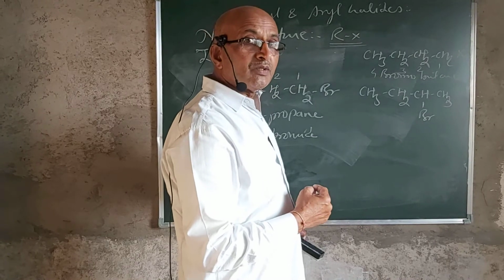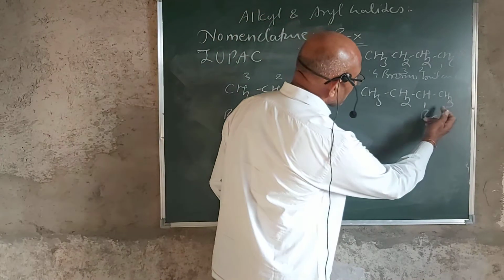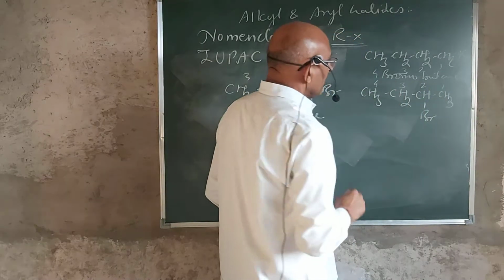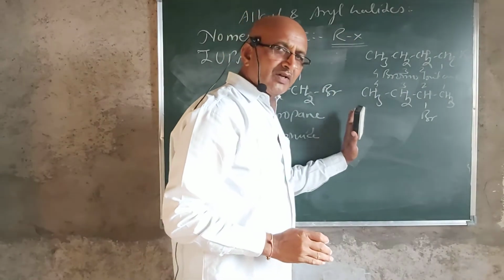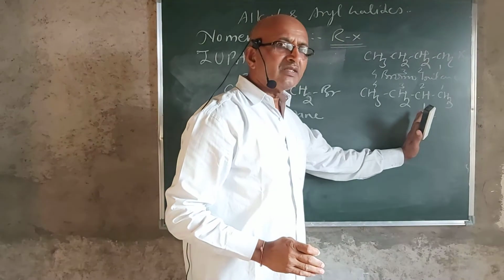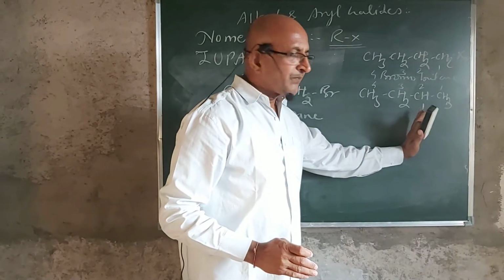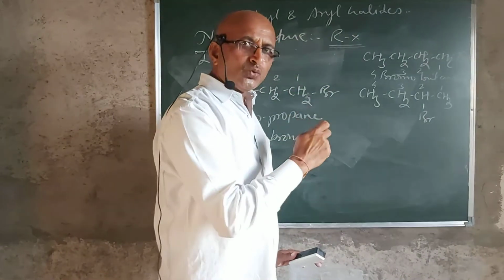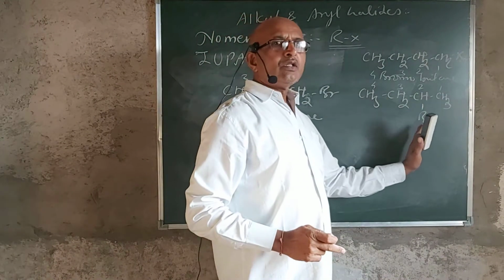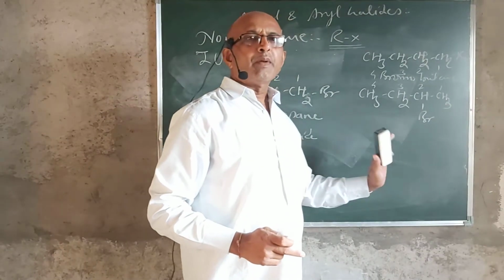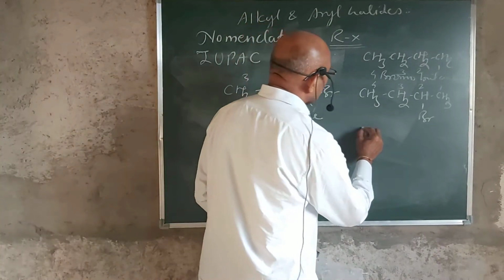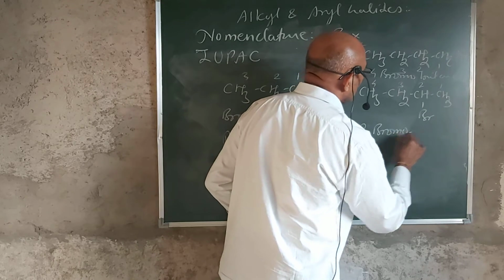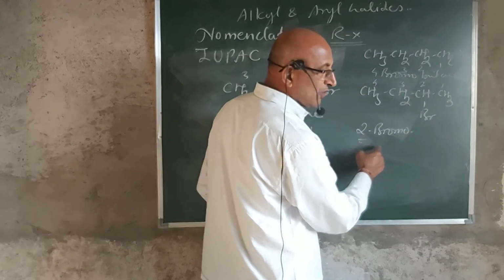But is it possible? No, because if we start numbering from the left hand side, the halogen atom gets the number 3. But if you start numbering from the right side, it gets the lowest possible number, that is 2. And so 2-bromobutane is the right name. And so here it is called 2-bromo. 2 indicates the position of the halogen atom.